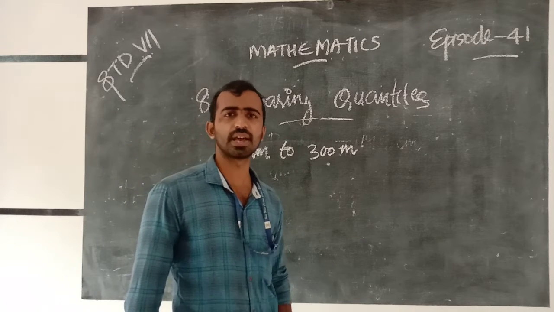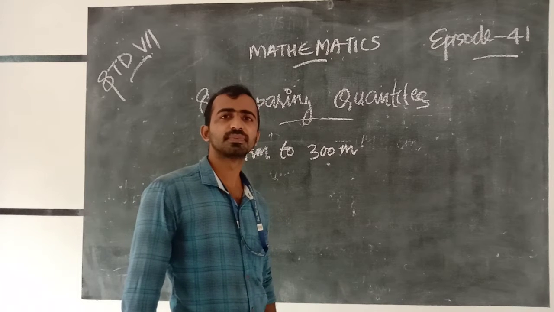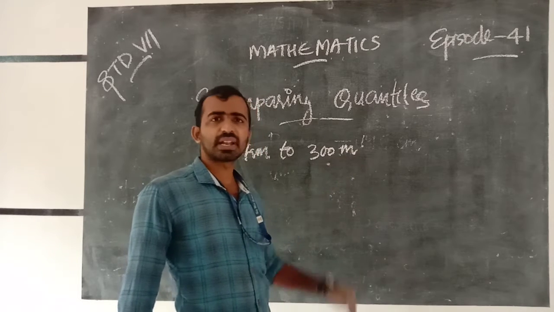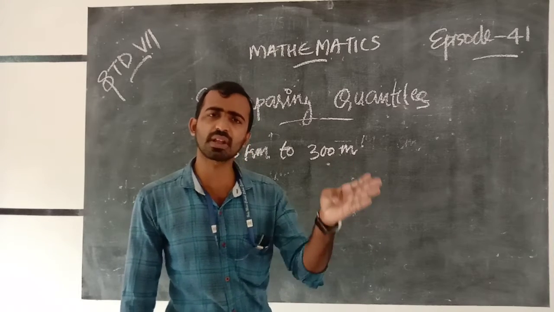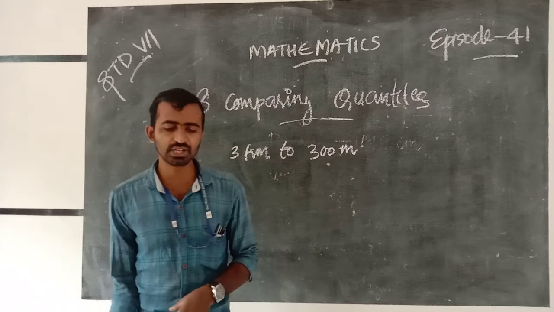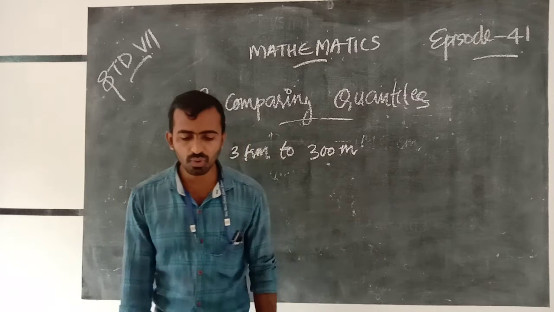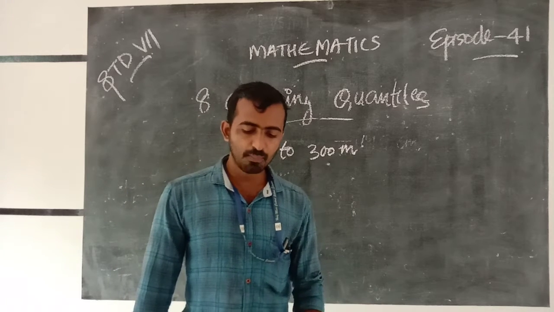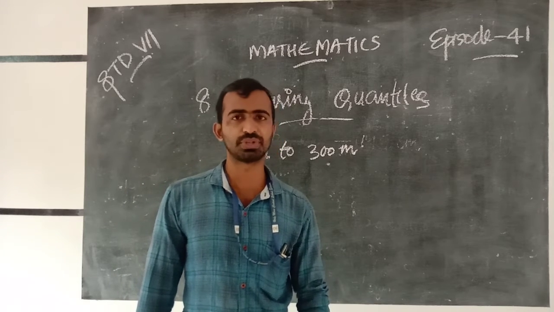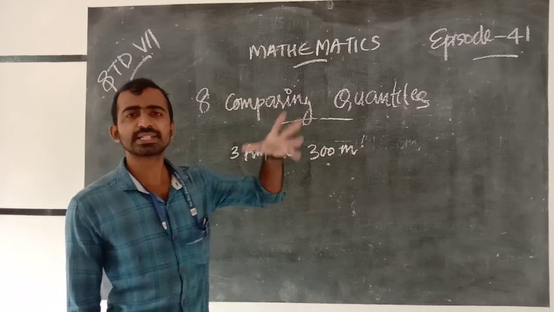Which way can we find it? Here the meter is the basic form, so we convert kilometer into meter. First, we convert both the distances into the same unit.